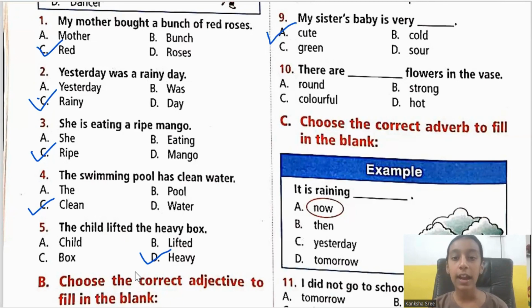Next, 10th one. There are dash flowers in the vase. There are round flowers, strong flowers, colorful flowers, hot flowers. There are colorful flowers in the vase. So it is option C.